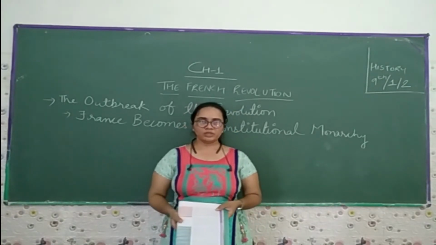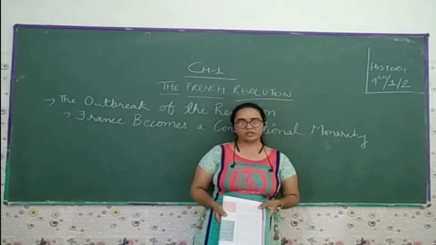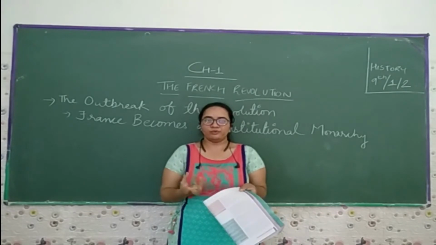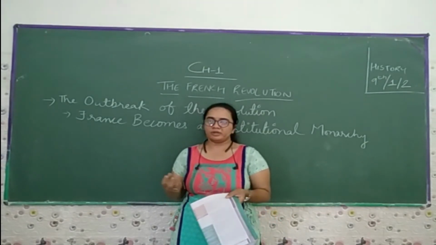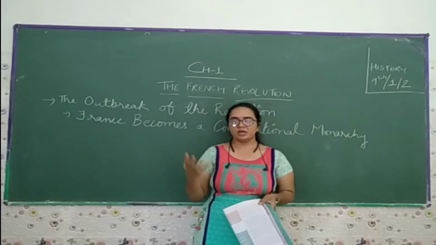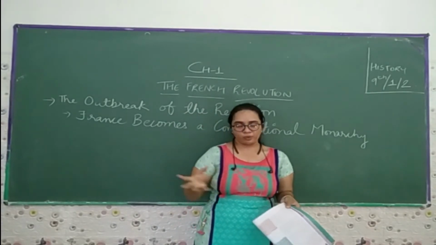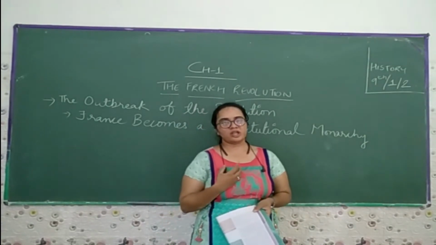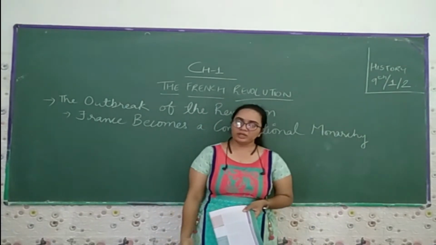Now, here the condition emerged that they did not give full powers to the monarch, or the royal people. Now they have put some restrictions on the king's powers, meaning that all powers would not be given to the king; some would also be given to the people of the other estates.